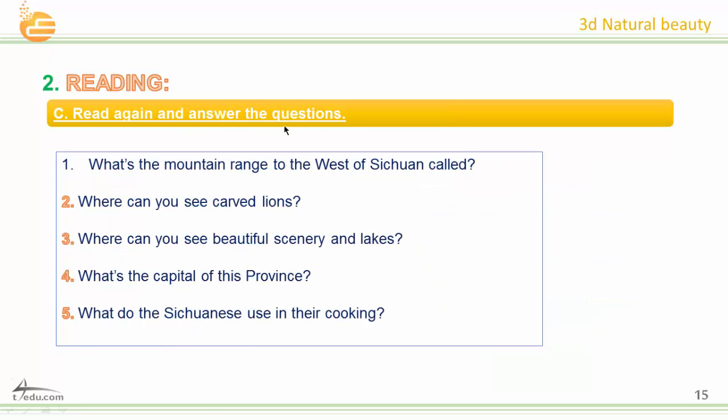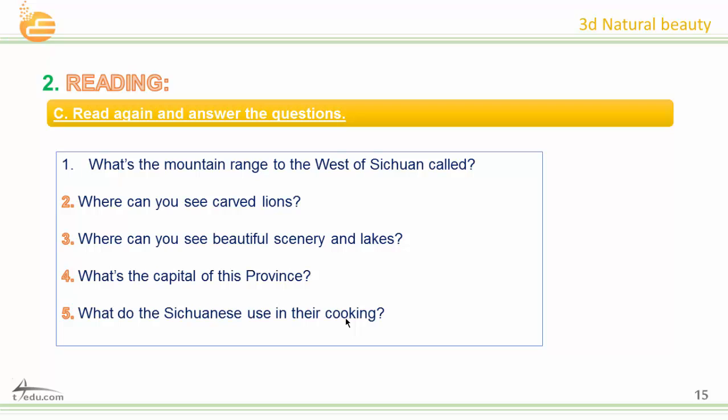Read and answer the questions. Number 1. What's the mountain range to the west of Sichuan called? Number 2. Where can you see carved lions? Number 3. Where can you see beautiful scenery and lakes? 4. What's the capital of the province? 5. What do the Sichuanese use in their cooking?